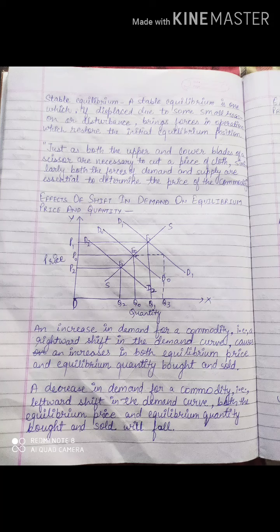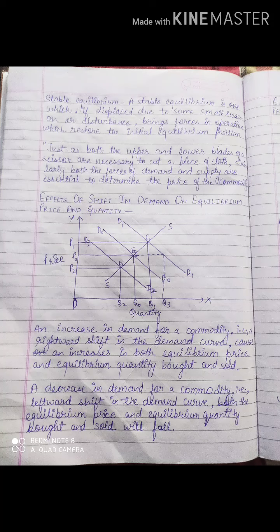Suppose my demand curve, see in the graph, is moving rightwards, that is from D0 to D1. Now if it happens, just see, my quantity demanded also increases, my price is also increasing. Now second case, if I shift my demand curve towards left, D2, what is the situation?